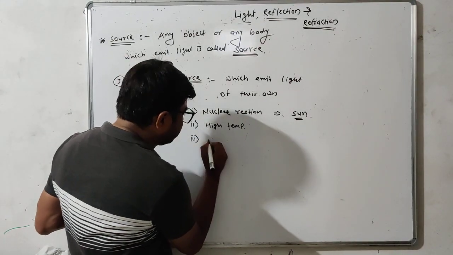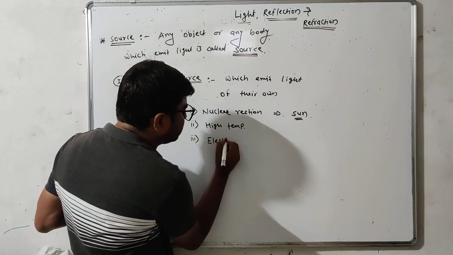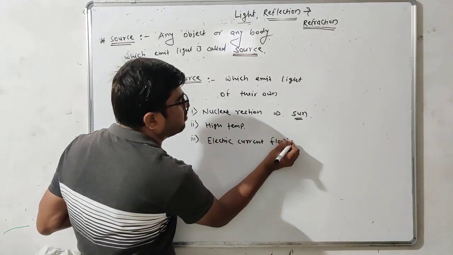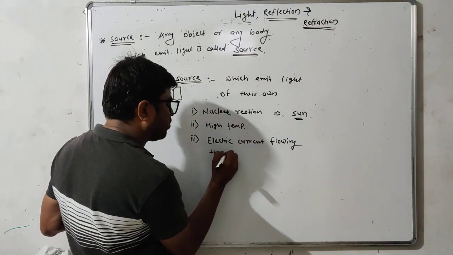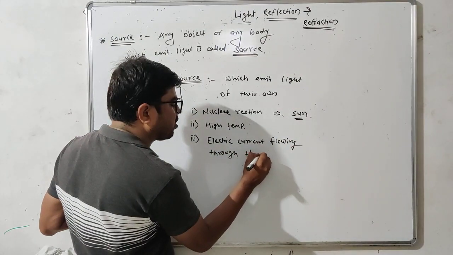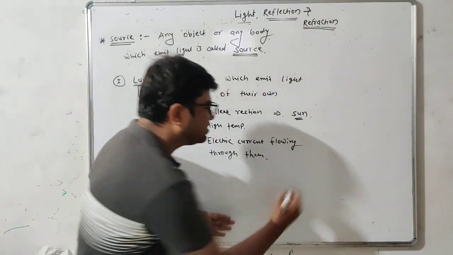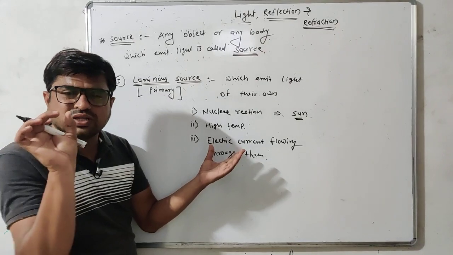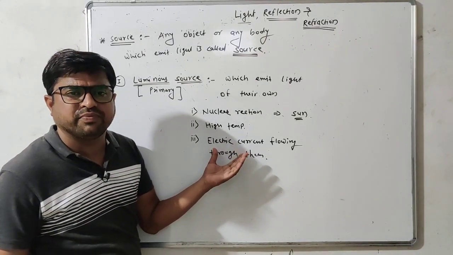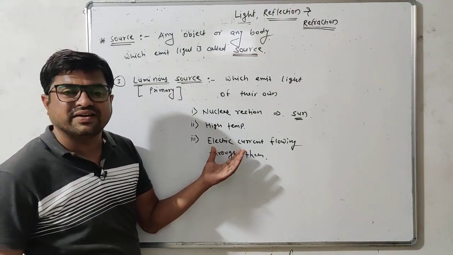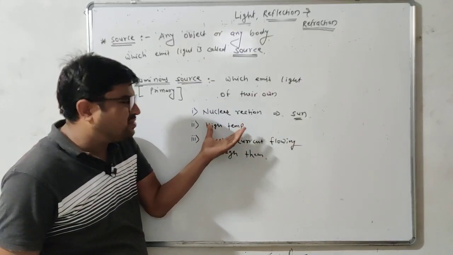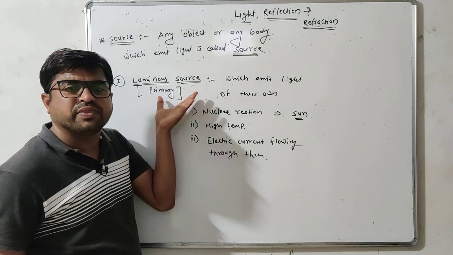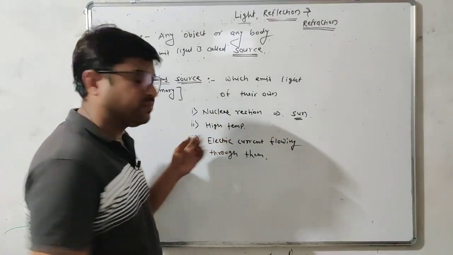The third reason may be electric current flowing through them. Its example is the electric bulb. Due to electric current flowing through the small filament in an electric bulb, it produces light. These are some reasons why luminous sources produce light.